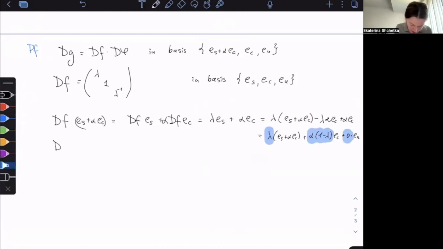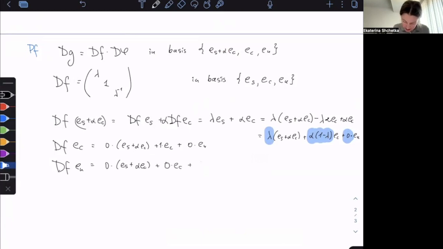Let me continue. So df acting on the basis vector EC is just EC, like 0 times ES plus alpha EC, plus 1 times EC, plus 0 times EU. And then df acting on unstable: 0 times ES plus alpha EC, plus 0 times EC, plus lambda inverse EU. So these are my coordinates: 0, 1, 0, 0, 0, lambda inverse.